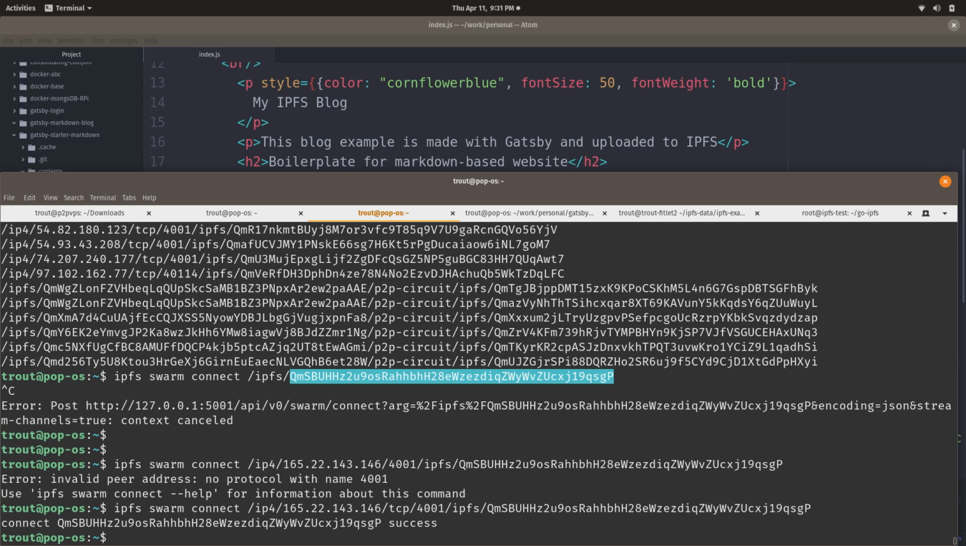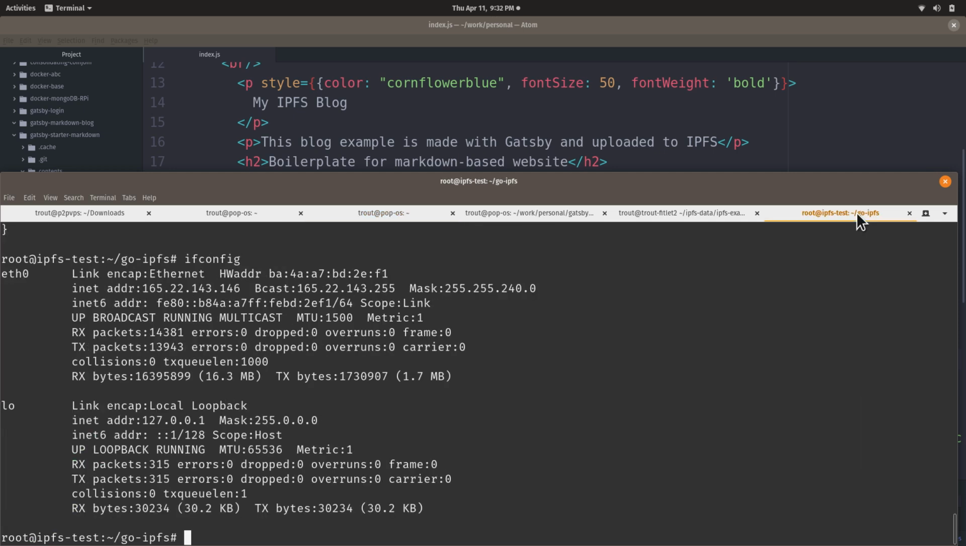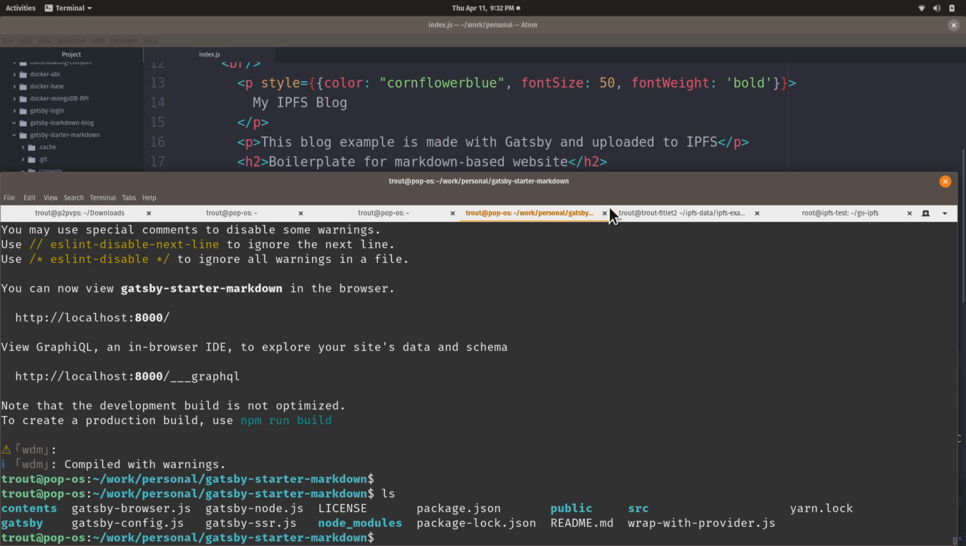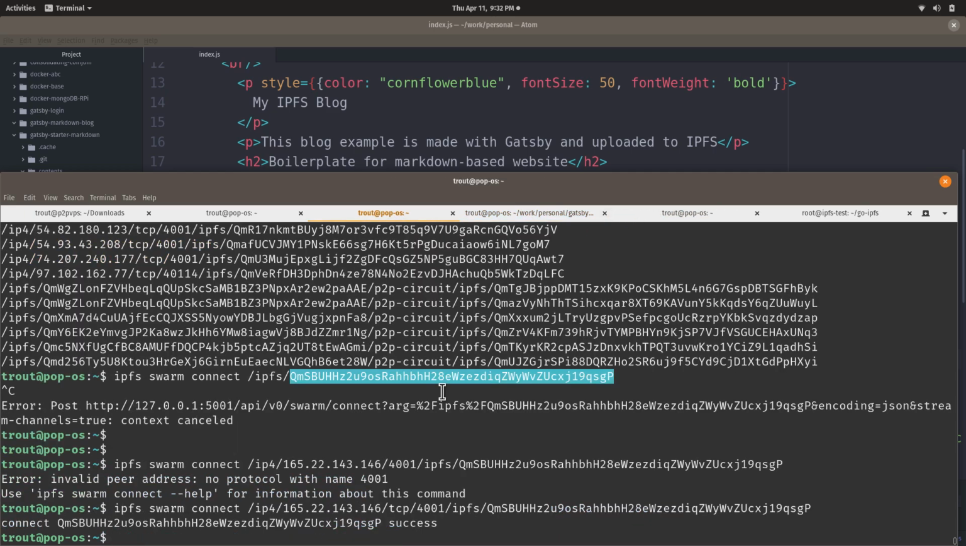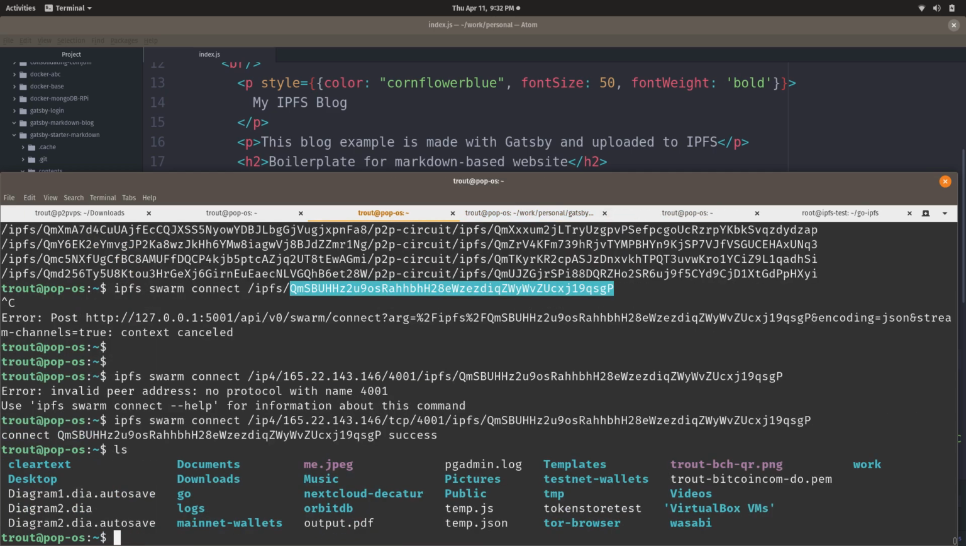There we are. Now we're connected. What I just did is I connected the IPFS node on this laptop that's recording this video to this cloud server running in the DigitalOcean cloud. And so now they're connected over IPFS, and I've already run that npm run build command